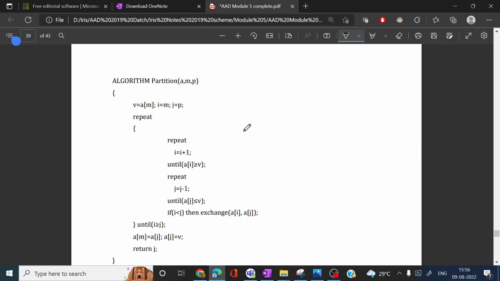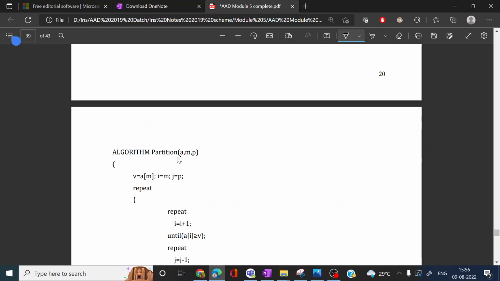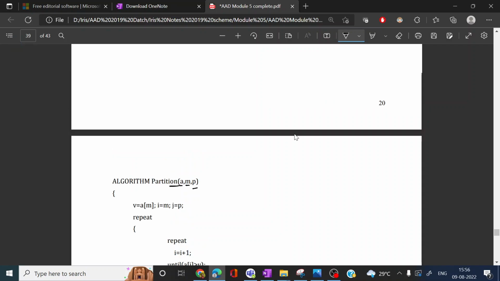Now we can see the partition procedure. Here it is algorithm partition, with the array, the first element m, and the last element p, and we have to find the position of partition.